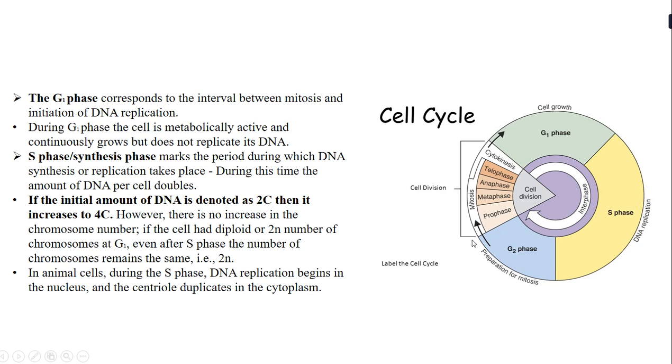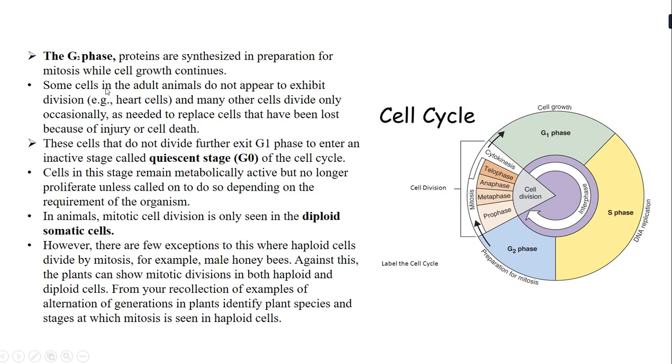In animal cells, during this S phase, DNA replication begins within the nucleus and the centriole duplicates in the cytoplasm. That we will be studying when we are studying about the M phase. Now, studying about G2 phase. G2 phase, also known as the Gap 2 phase, is where proteins are synthesized. Here protein synthesis takes place in preparation for mitosis while cell growth continues.